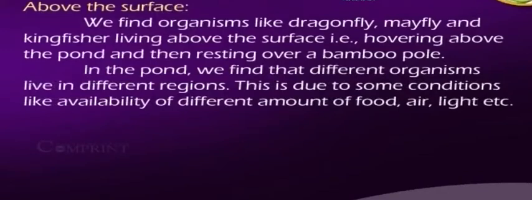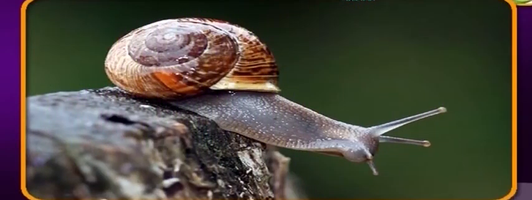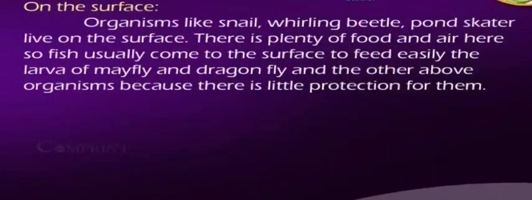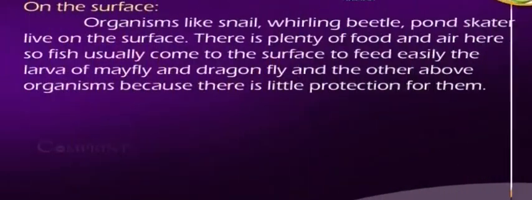This is due to conditions like the availability of different amounts of food, air, light, etc. On the surface, organisms like snail, diving beetle and pond skater live. There is plenty of food and air here, so fish usually come to the surface to feed easily on the larvae of mayfly and dragonfly and the other organisms above, because there is little protection for them.